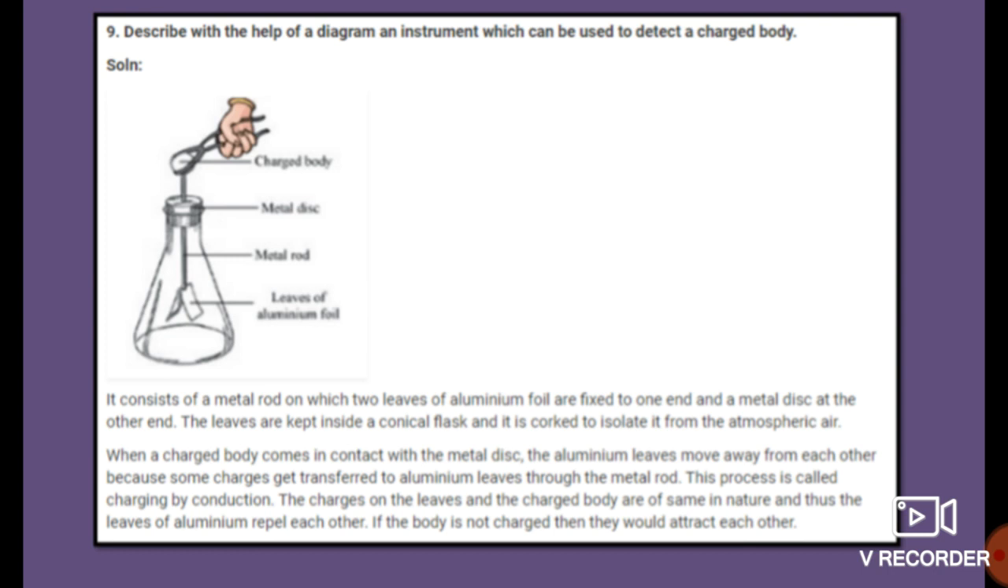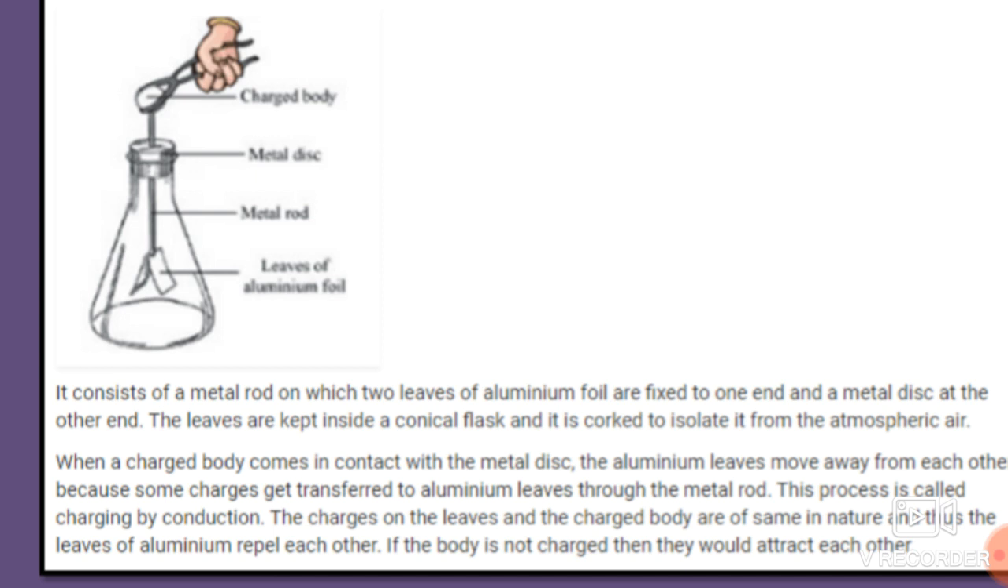See over here, it consists of a metal rod on which two leaves of aluminium foil are there. Instead of aluminium foil, we also use gold foil, so that's why we name it the gold leaf electroscope. In this figure, it consists of a metal rod on which two leaves of aluminium foil are fixed to one end and a metal disc at the other end.